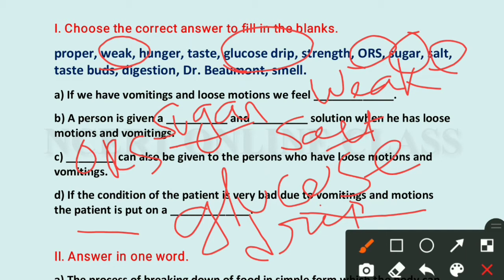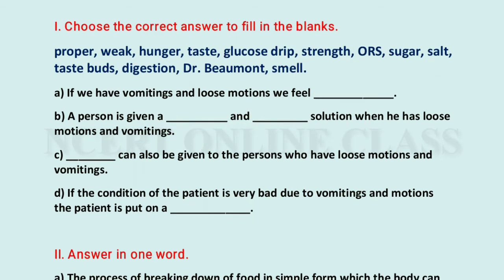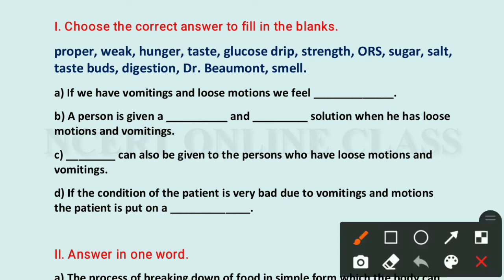So what is our proper answer? For the first question it is weak, then second is sugar and salt, third is ORS, and fourth is glucose drip.